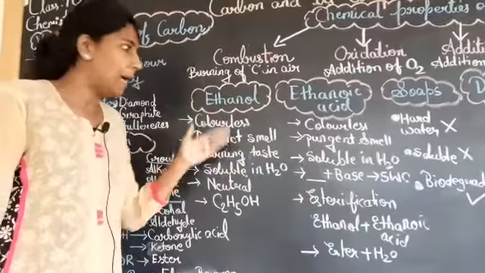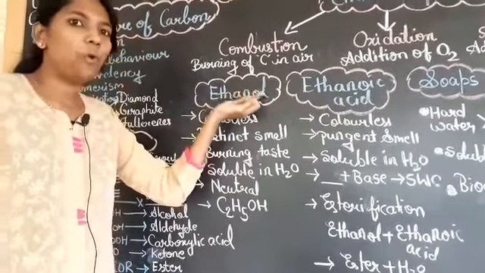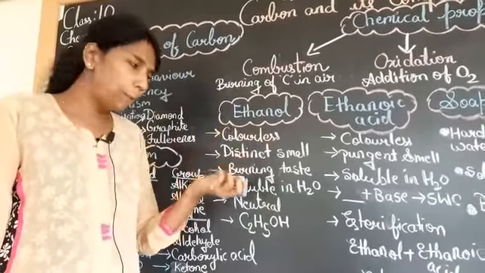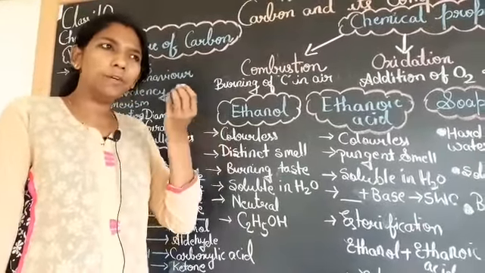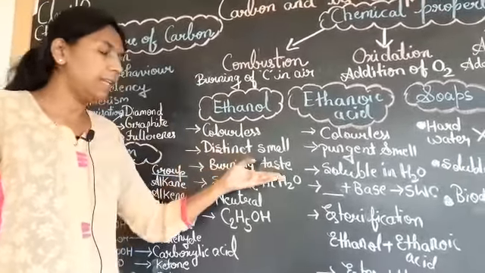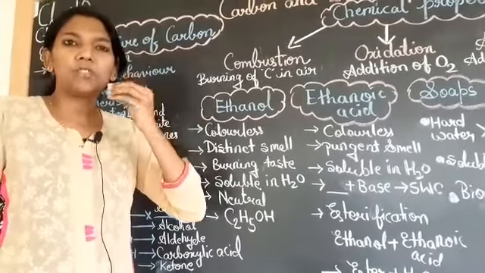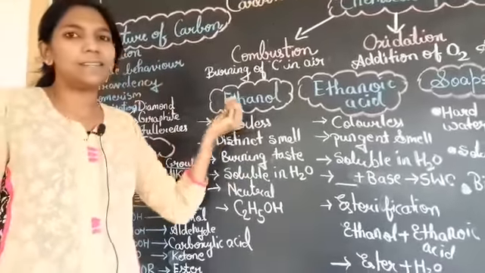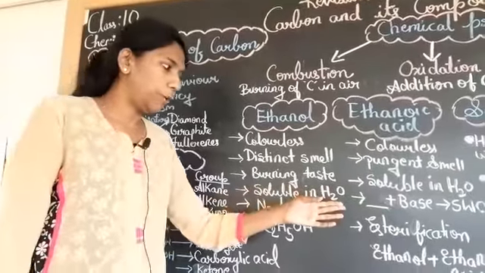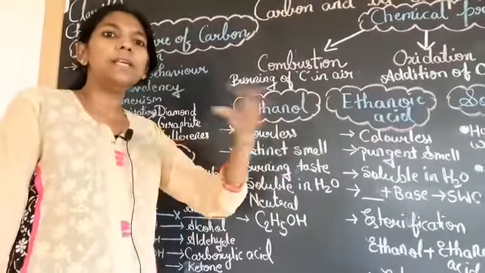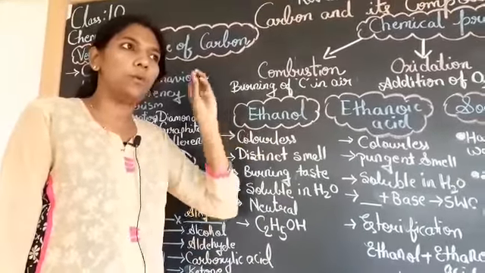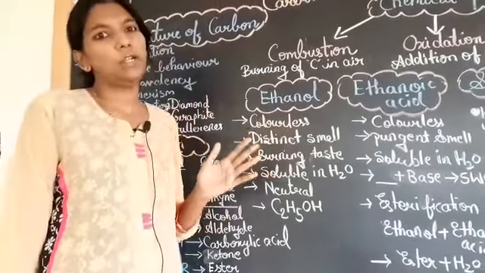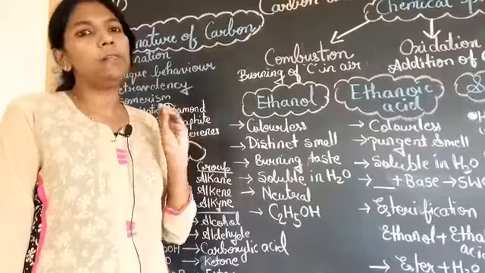So let's go for ethanol, as OL. It consists of OL, that means it is an alcohol. It is a colorless liquid. It has a distinct smell, a very different smell. Then burning taste. Burning taste means when anything, chapati or anything, is burned, what type of taste you get? Same taste you are going to get when you taste this liquid. It is soluble in water. Obviously it is liquid, so when you add it into water, it's going to be miscible. Neutral, it's not going to show any kind of changes, it's a very neutral liquid.